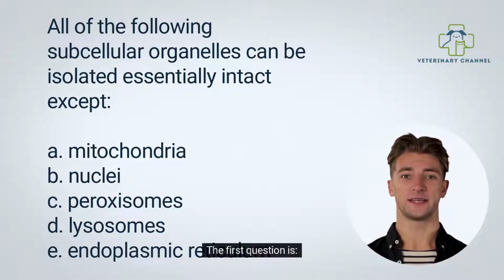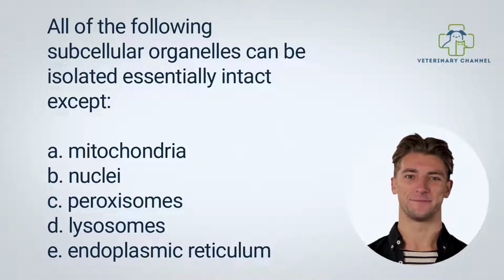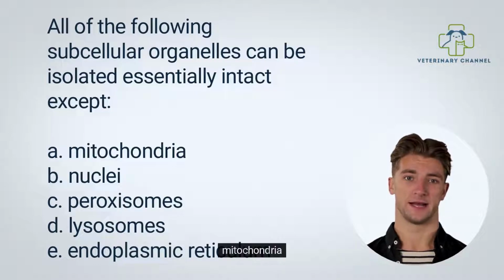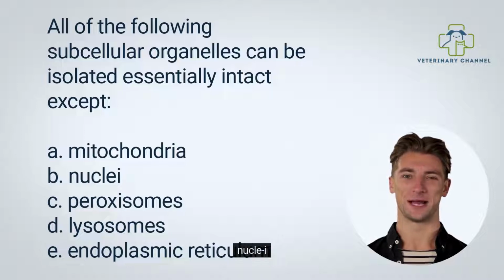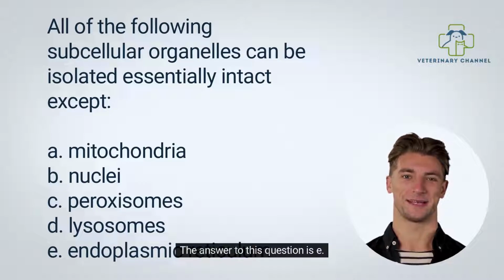The first question is, all of the following subcellular organelles can be isolated essentially intact except A. Mitochondria, B. Nuclei, C. Peroxisomes, D. Lysosomes, E. Endoplasmic reticulum. The answer to this question is E.